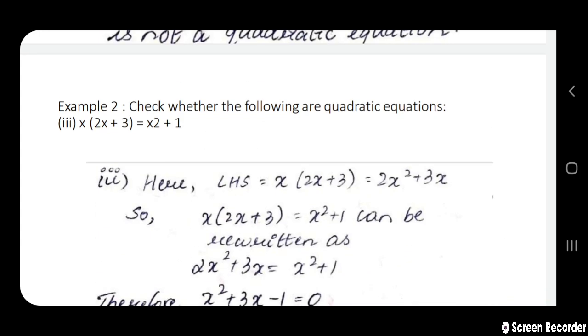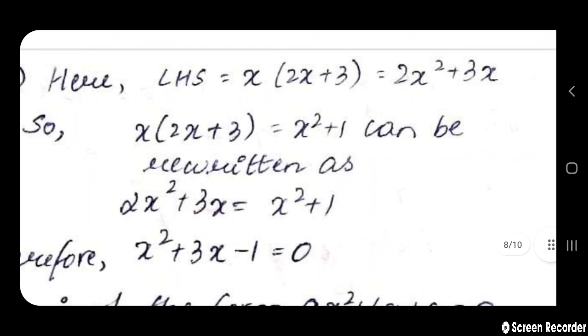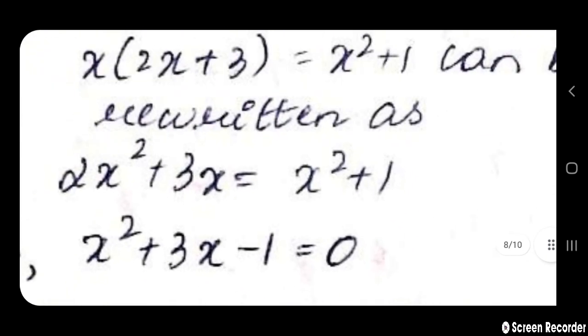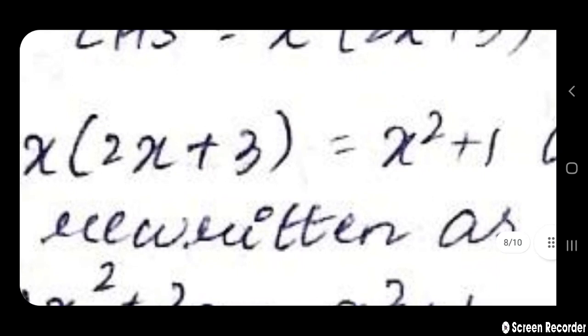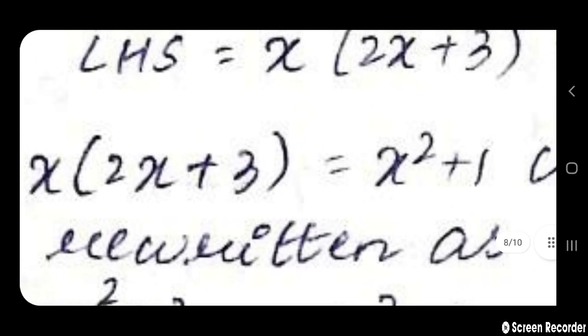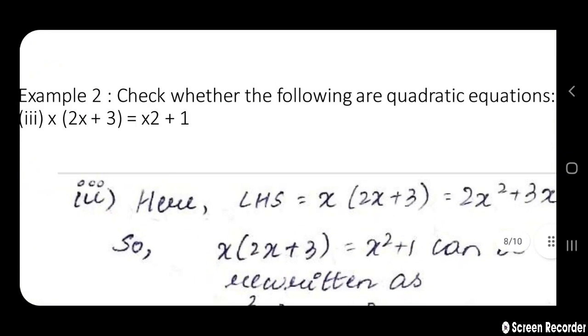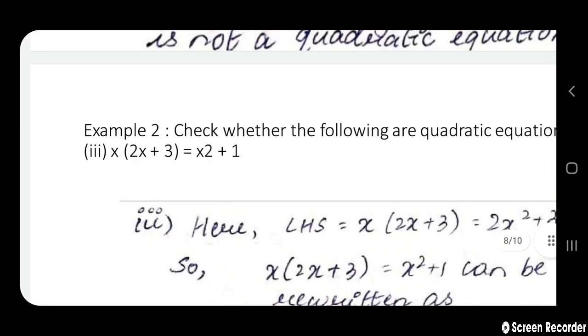Next one. Check whether the following is a quadratic equation or not. Here also it is nothing but x square plus 1 on the RHS side. Okay, you can see I have written the exact question over here. This is the exact question which has been highlighted, zoomed in over here. x into (2x plus 3) is equal to x square plus 1.